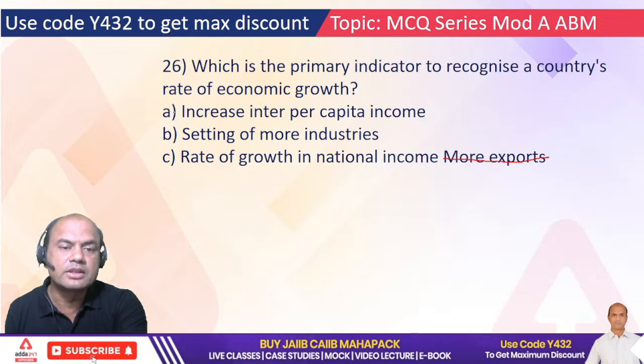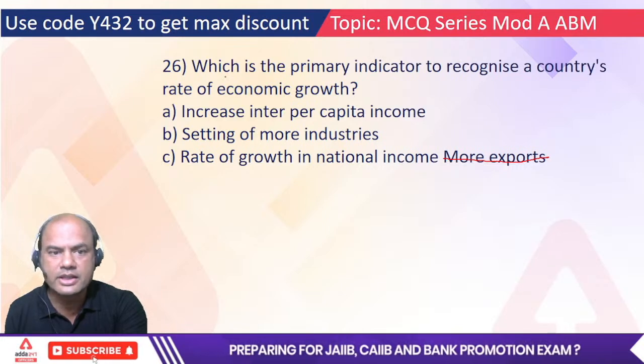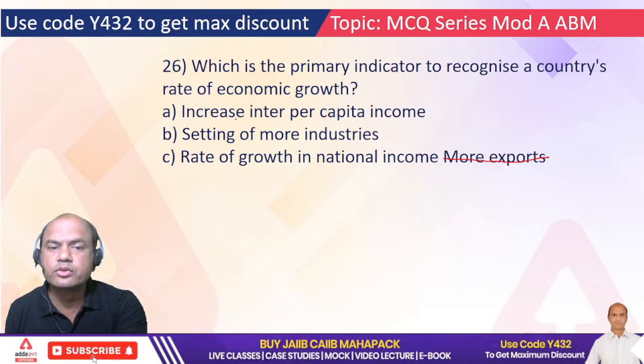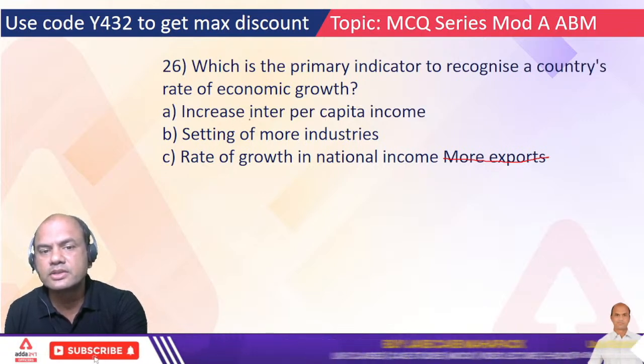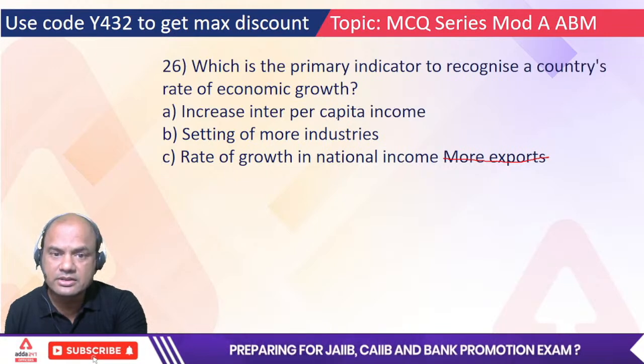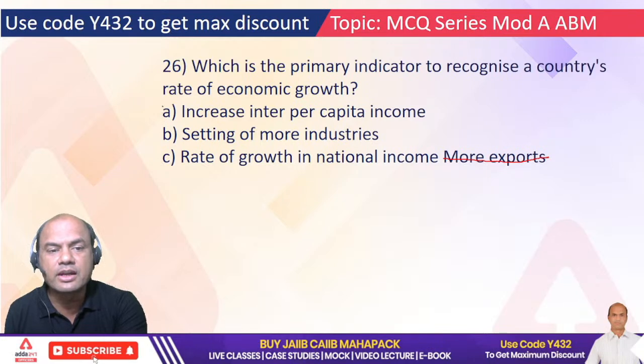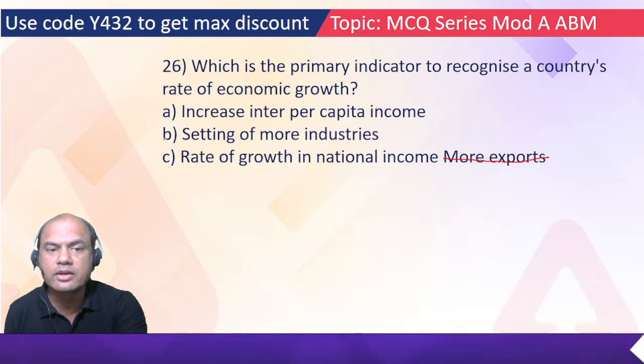Which among these are the correct indicators of the country's national economic growth? What I would suggest is you answer, then I would answer the same. Increase in per capita income, setting up of more industries, these are definitely indicators that show the country is growing.